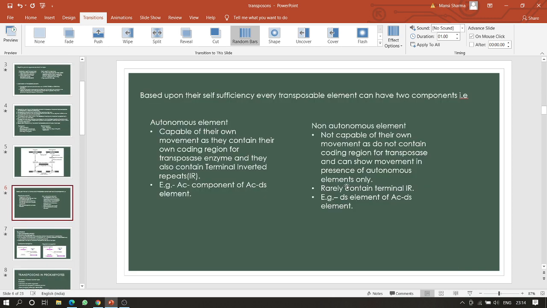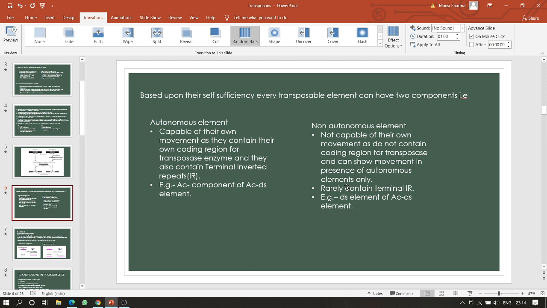Moving on to the next slide. Based upon their self-sufficiency, transposable elements can have two components, that is autonomous element and non-autonomous element. Autonomous elements are capable of their own movement as they contain their own coding region for transposase enzyme, and they also contain terminal inverted repeats, that is IR. We can take the example of the Ac component of the Ac/Ds element, right?